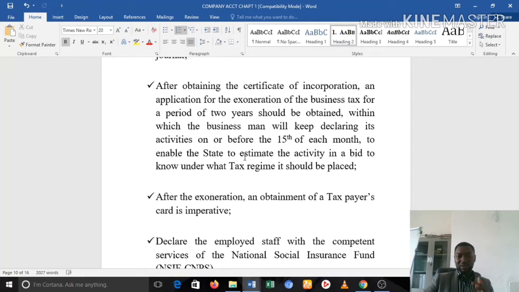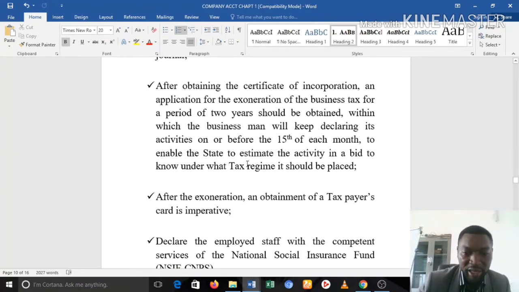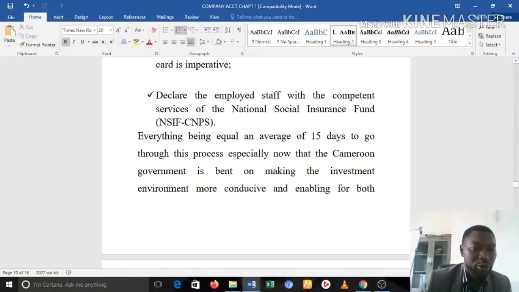You must have obtained your taxpayer's card, and you also go for a document that you actually need to operate. For you to operate with any big business, any regular company, they will usually ask you for what they call a certificate of non-indebtedness with the tax department, what they call non-redevance. Once you obtain your taxpayer's card, you can follow up and get a certificate of non-indebtedness. Once you have these documents, then you are ready to go.